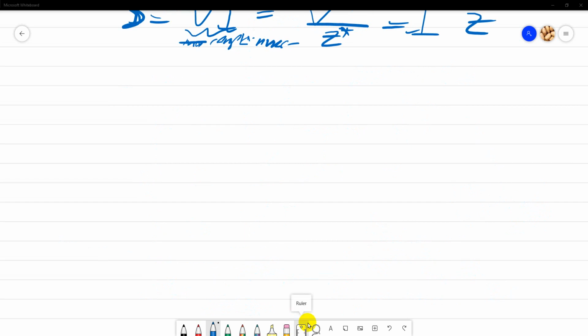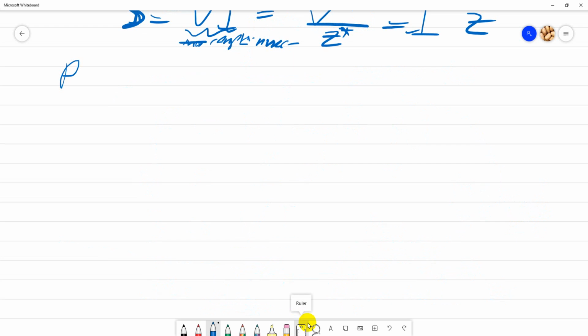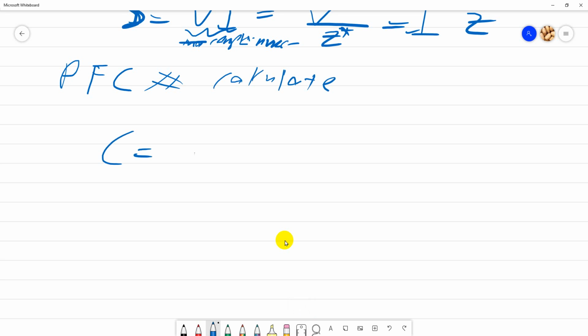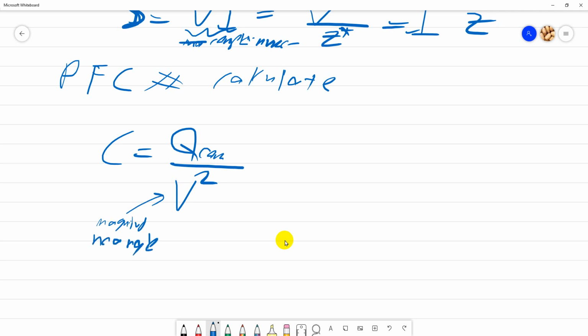And of course for the final you have to know power factor correction. So you need to understand how to calculate. In test 1 you only focused on the theory. Now you have to focus on the calculation. So make sure you memorize this formula: C equals Q compensate divided by V squared W. V is just a magnitude, no angle.